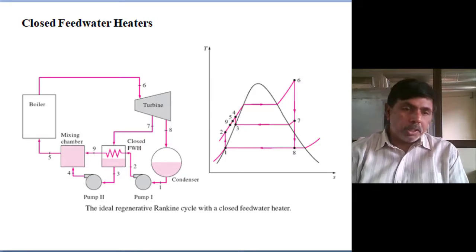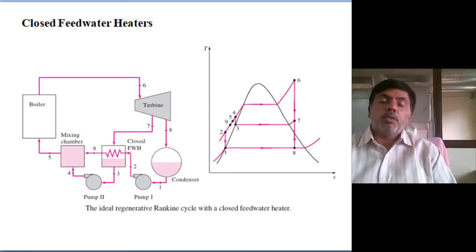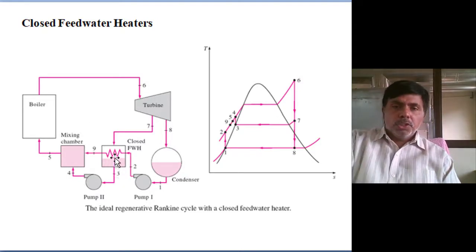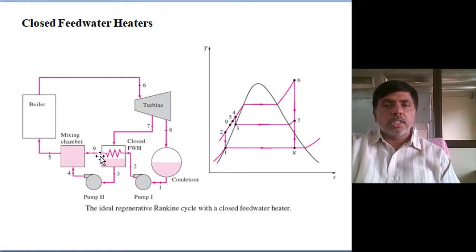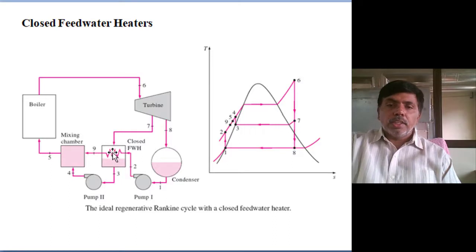Now, the open feed water system I have shown. Come to the closed feed water. Only a single closed feed water system and one mixing chamber, which is called a deaerator. In closed feed water, we are not mixing. Shell and tube: in the shell steam is moving, in the tubes feed water is running. Whatever steam we are extracting is not mixed with the water. We are just preheating the feed water.